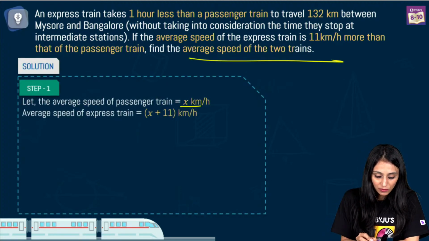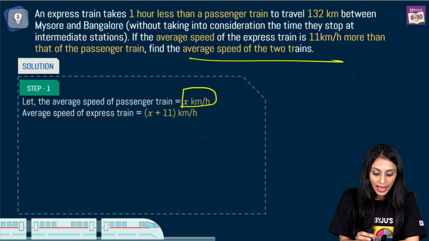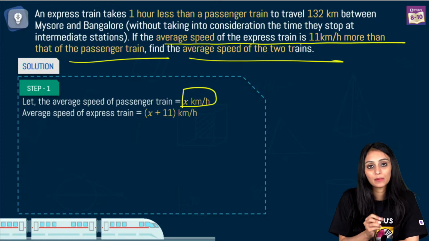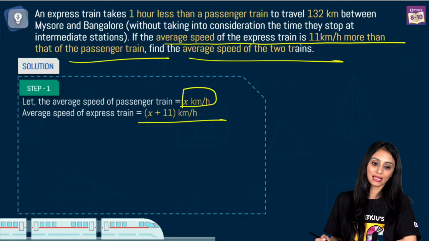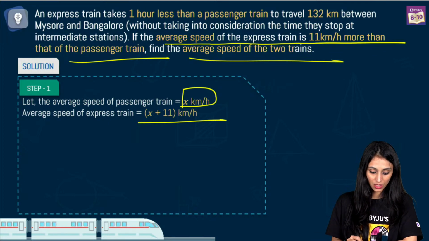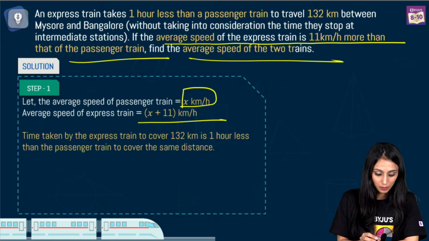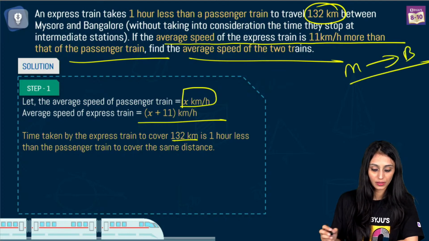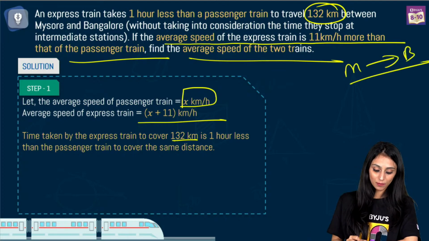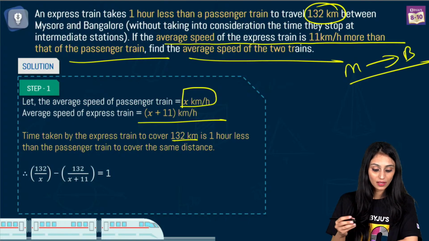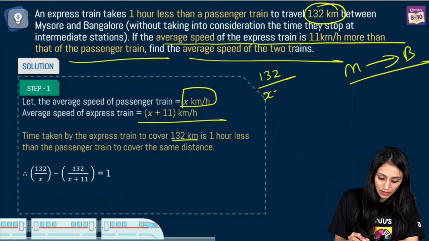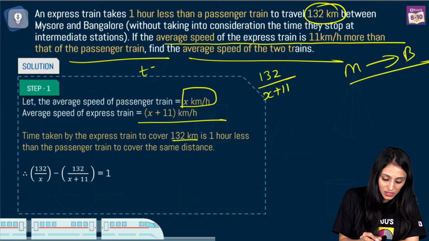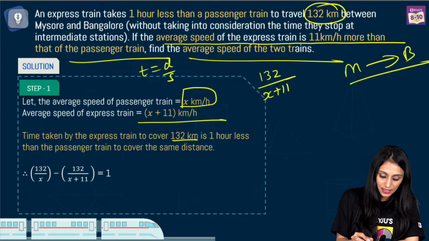So average speed of the two trains. Let's say the average speed of the passenger train is x kilometer per hour. The express train has an average speed which is 11 kilometer more than the passenger train. So definitely it is x plus 11 kilometer per hour. Right? Okay. So time taken by the express train to cover 132 kilometers. It is covering a distance of 132 kilometers between Mysore and Bangalore. Right? So how much time will the express train take? The express train will take 132 upon x plus 11, as time is equal to distance upon speed. This is about the express train.